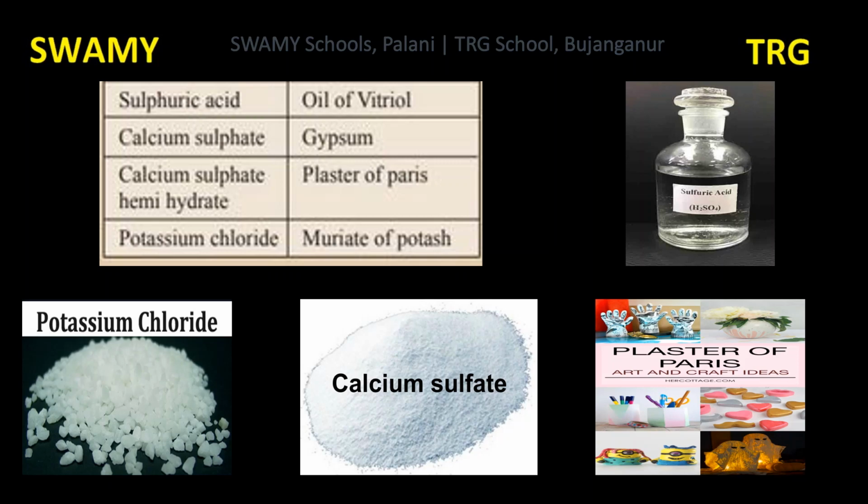Next compound is sulfuric acid. It is also known as oil of vitriol. Sulfuric acid is commonly known as king of chemicals because it is used to prepare many compounds.